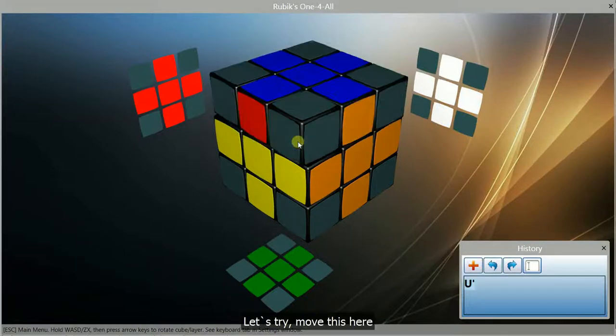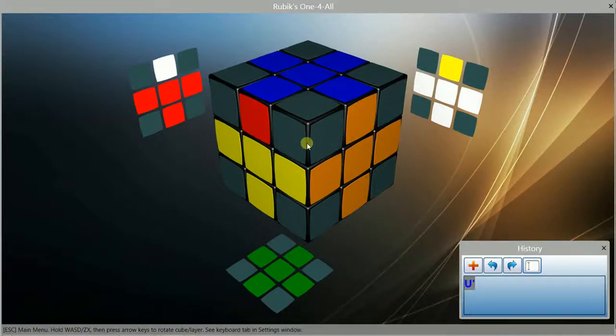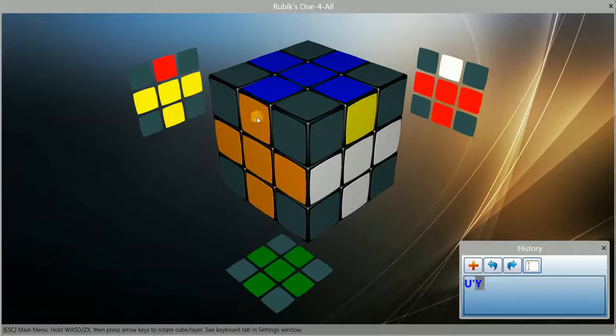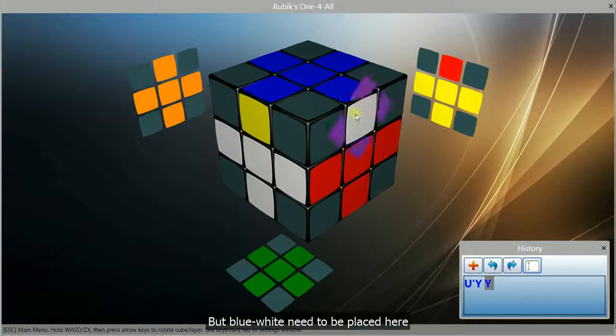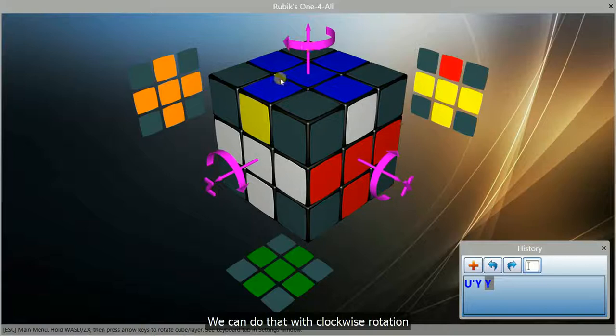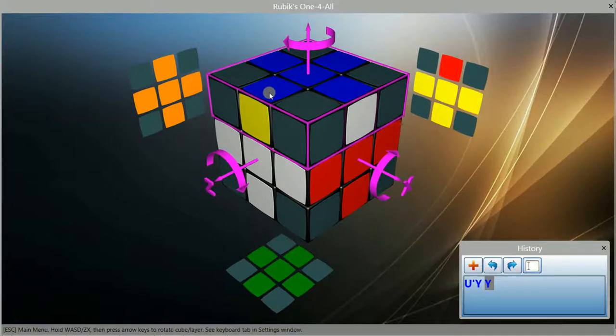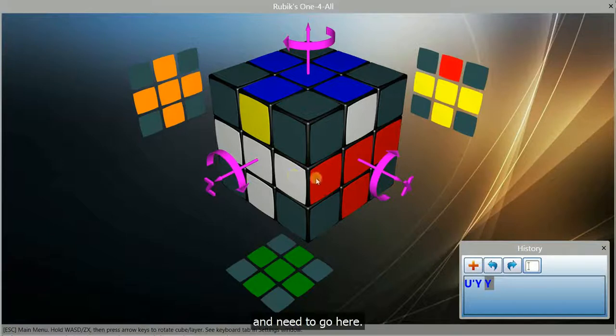Let's try, move this here. This edge is at right place. But blue-white need to be placed here. We can do that with clockwise rotation. This edge we need to move outside of third layer. And need to go here, with clockwise rotation.